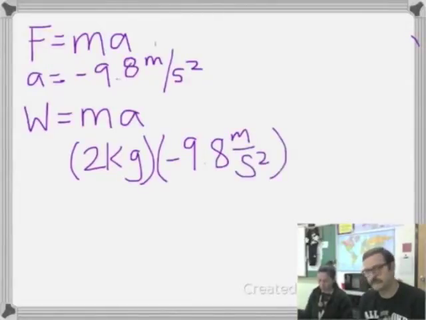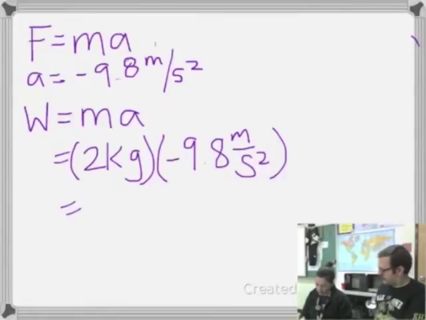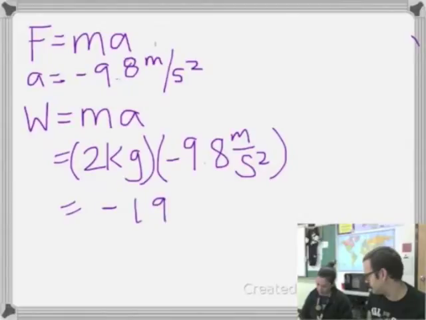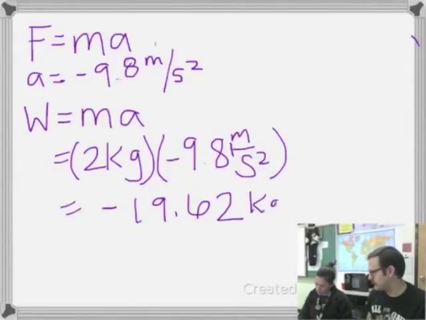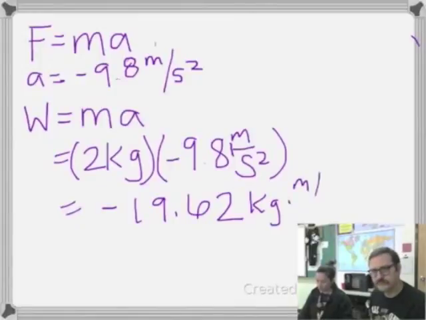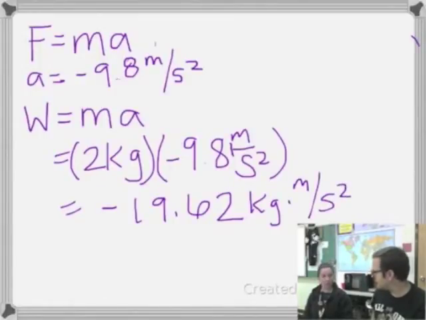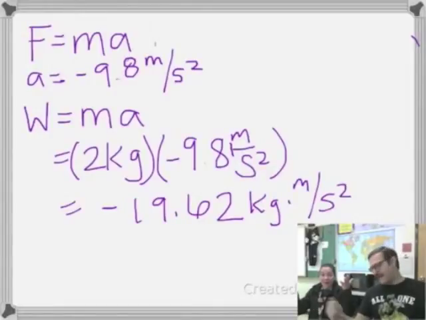So all we have to do here is multiply. And when we do that, we get negative 19.6. Technically it's 9.81, so 19.62 kilogram meters per second squared. I multiplied, so I'm just smushing these units together. Do we have a unit that abbreviates the kilogram meter per second squared? It's a Newton. And whose law is this? Newton's laws!